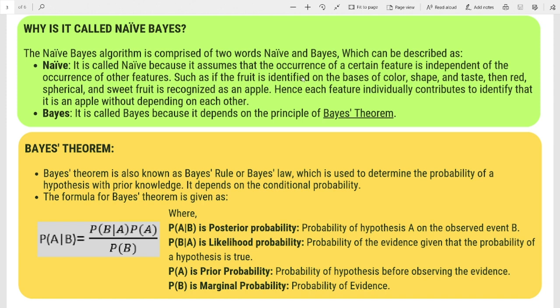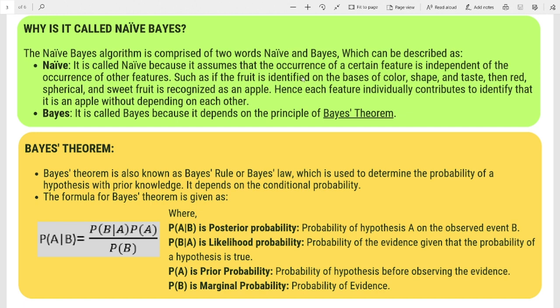Why is it called Naive Bayes? The Naive Bayes algorithm is comprised of two words, Naive and Bayes. It is called Naive because it assumes that the occurrence of certain features is independent of the occurrence of other features. Such as if the fruit is identified on the basis of color, shape, and taste, then red, spherical, and sweet fruit is recognized as an apple. Hence, each feature individually contributes to identify that it is an apple without depending on each other. It is called Bayes because it depends on the principle of Bayes theorem.